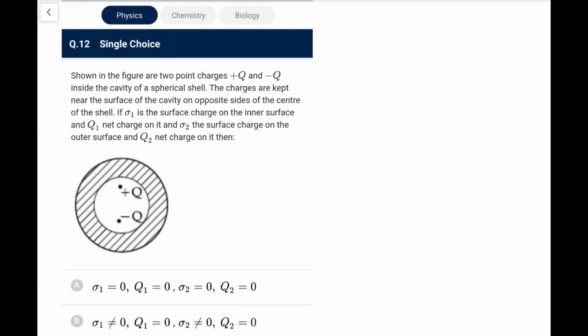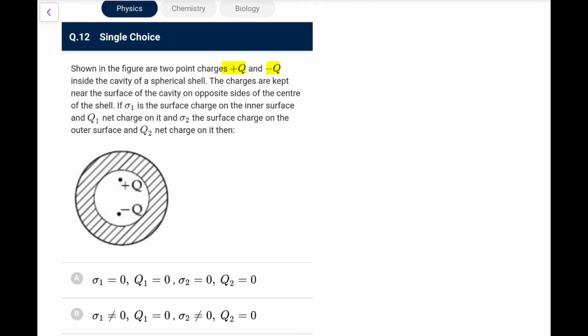Next, as shown in the figure, two point charges plus Q and minus Q are inside the cavity. They are near the surface of the cavity on opposite sides. Sigma 1 is the surface charge on the inner surface and Q1 is the net charge on it, and sigma 2 is the surface charge on the outer surface and Q2 is the net charge on it. Here it is plus Q and minus Q, so it's clear there will be some negative charge, non-uniform, here and some positive charge there, but since the net charge is 0, the total Q1 on the inner surface is going to be 0. Though sigma 1 is not going to be 0, there will be charges induced, but the net induced is 0.